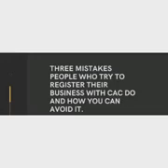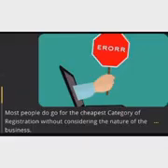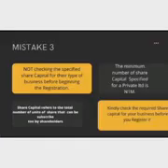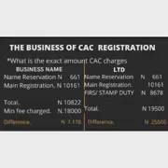And there are certain mistakes people make when they want to register their business with CAC. Number one, they go for the cheapest category without considering if it is ideal for their type or nature of business. And at the end of the day, they find themselves at a crossroad. Another thing they do is they register it with only one person being the director, the shareholder, and the secretary, which is wrong. Another mistake they make is not checking the share capital of the business, which makes it difficult and gives them problems later, especially with banks.